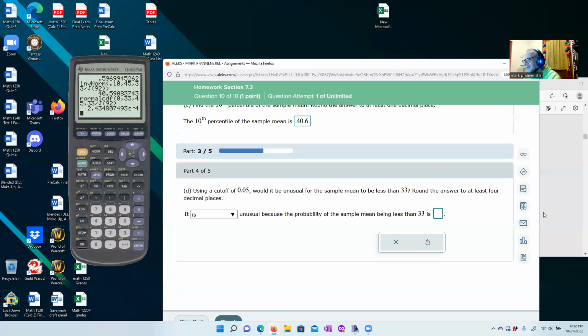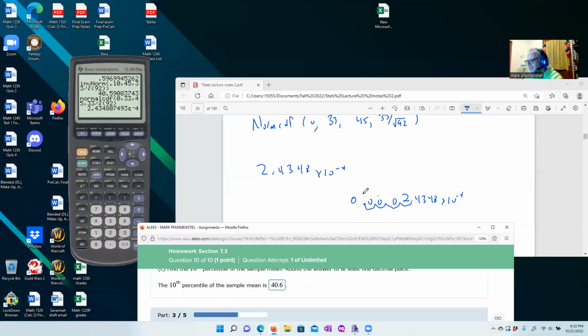I will take off extra points because your probabilities have to be somewhere between 0 and 1. Okay. So we're going to say 0.0002. Okay, and that is the rounded off decimal place, 1, 2, 3, 4 decimal places.